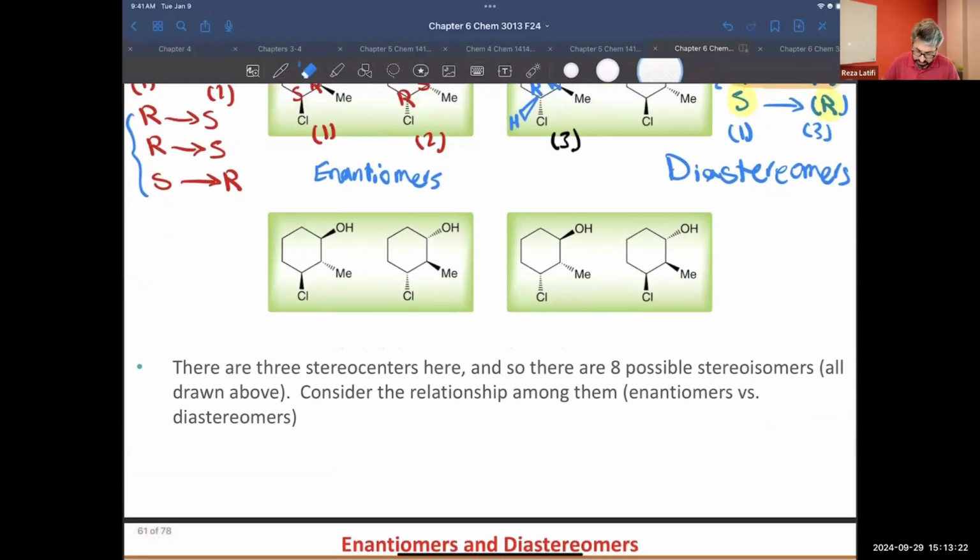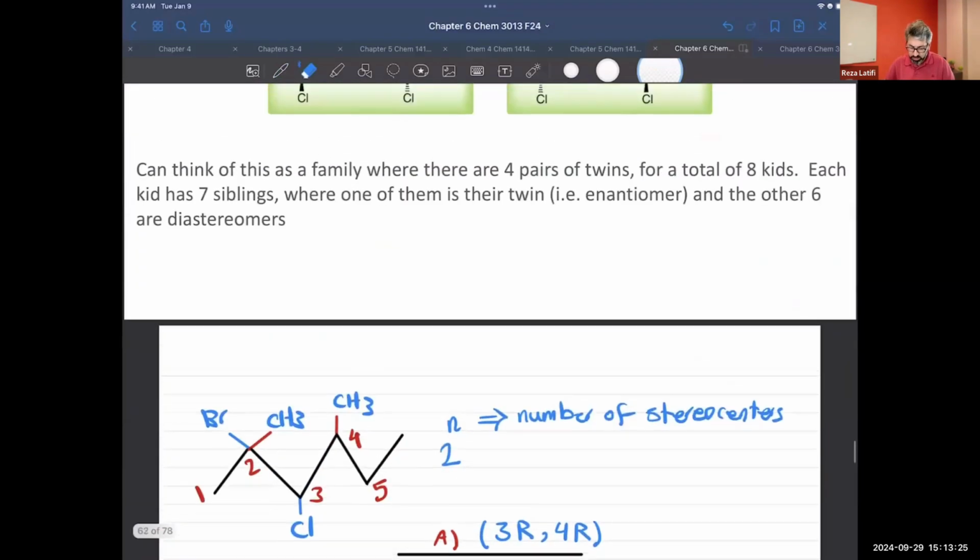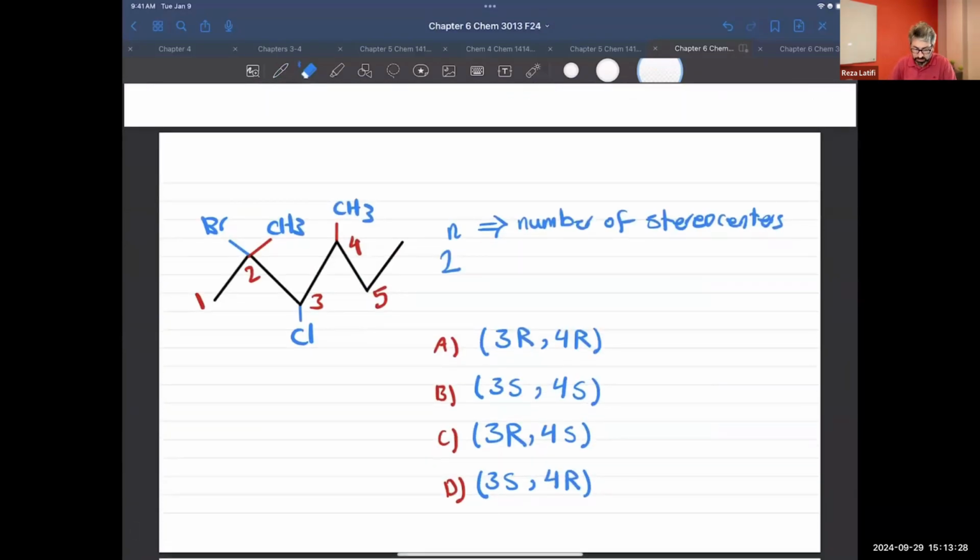Okay, so let me practice some more examples. This is the molecule that we have. Let's name this molecule. I'm going to start labeling it from the left side, and I have 1, 2, 3, 4, 5, and this one, forgive me, this one will be 6. So I have 6 carbons, and I have a bromine on the second one, so I'm going to say 2-bromo. Next, I have chloro on the third one, so I go 3-chloro.